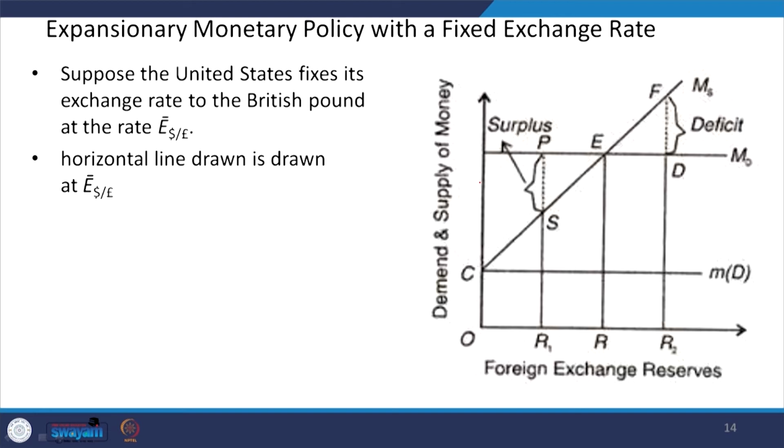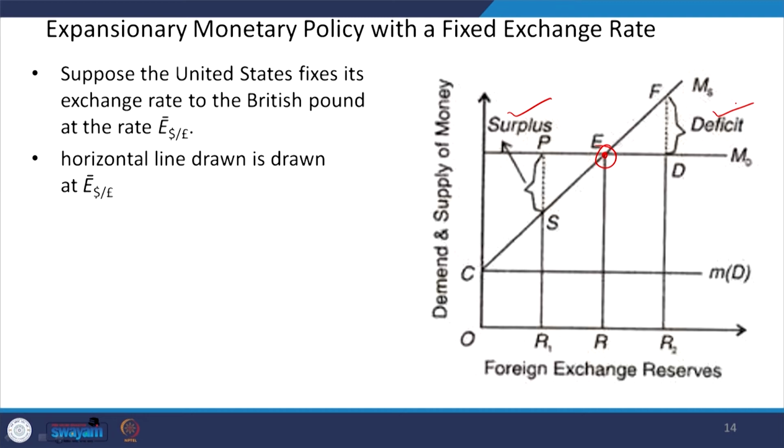From this, if there is some mismatch in the money supply, then there will be disequilibrium. If money supply exceeds demand or the reverse, then there will be a surplus highlighted, and some form of deficit highlighted, corresponding to the different foreign exchange reserves.